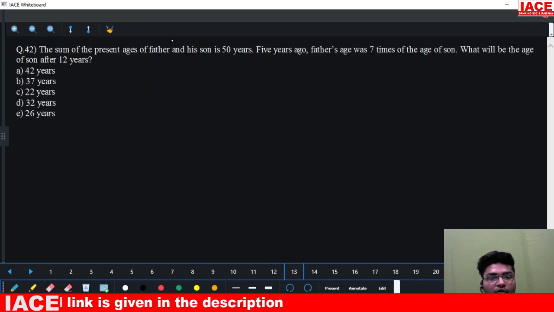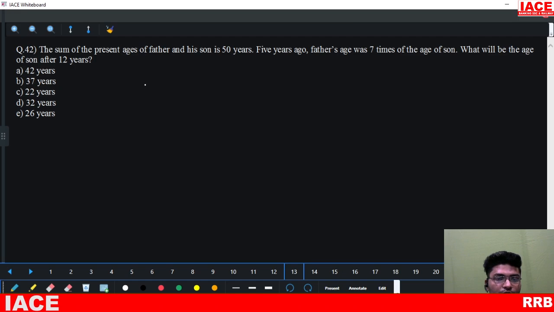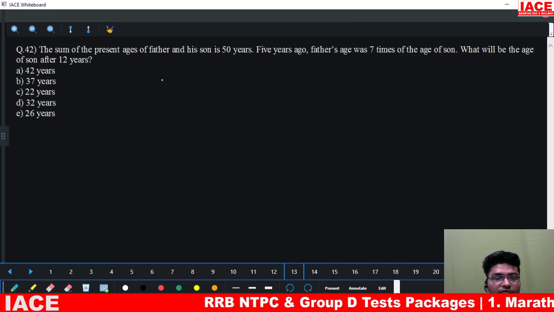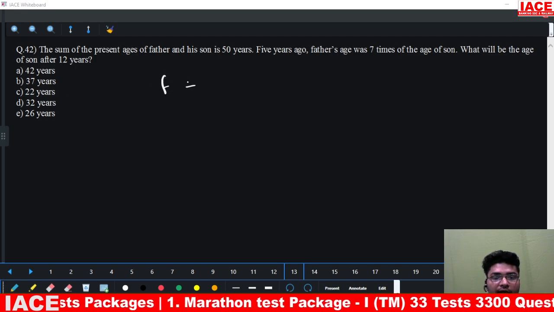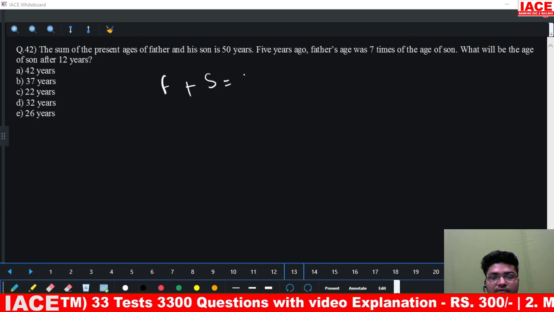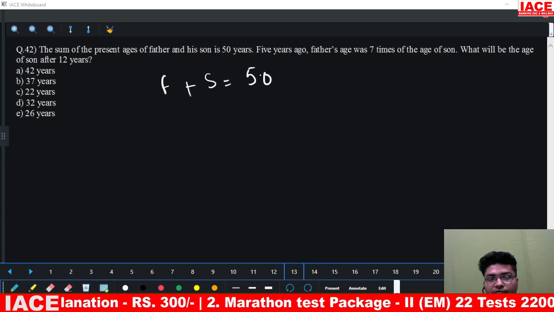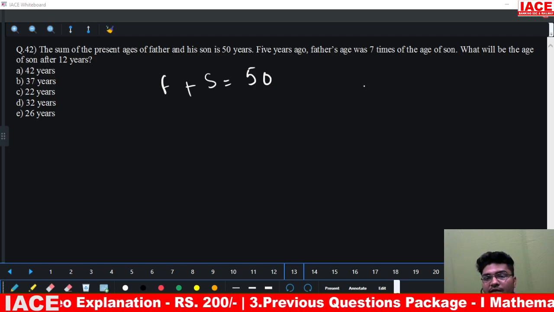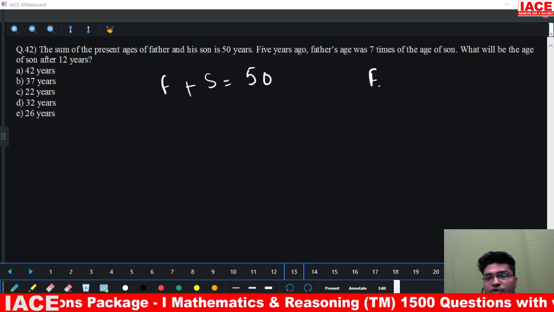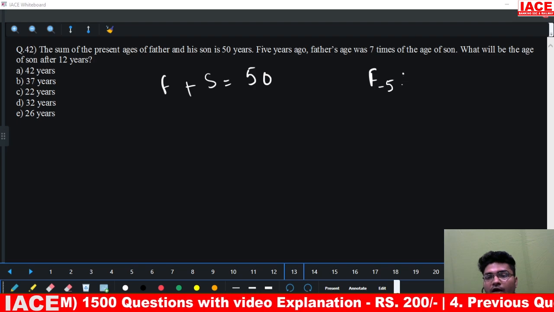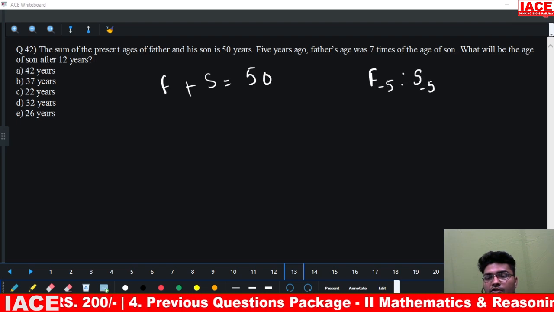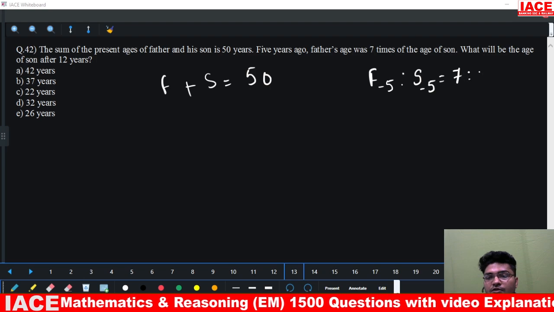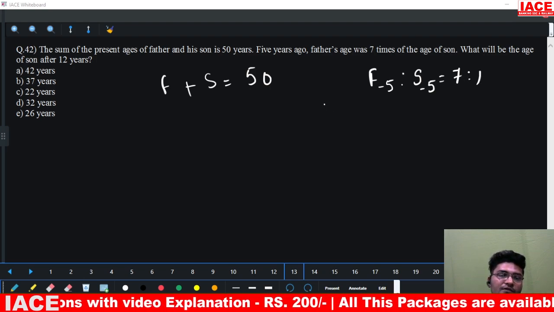Coming to question number 42. The question says the sum of present ages of father and son is 50. Now 5 years ago, father's age was 7 times the age of son. That means this is a ratio. 5 years ago, father's age to son's age, this ratio was 7 is to 1. Now, what will be the age of son after 12 years?